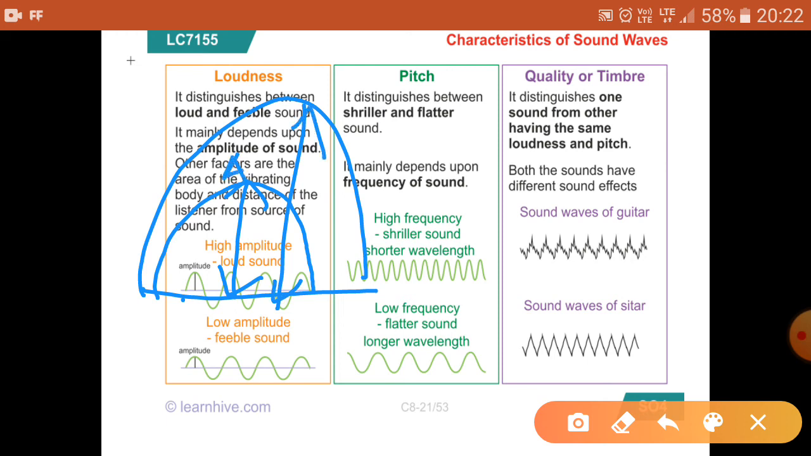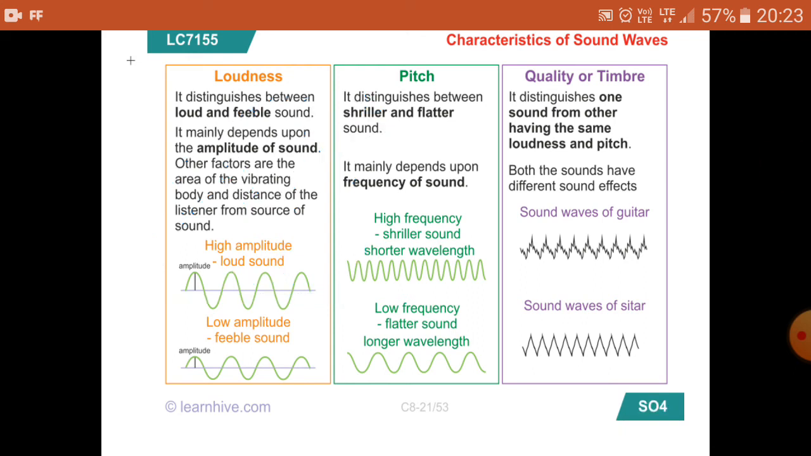This is case A, this is case B. In case B there is more amplitude. Higher the amplitude, higher will be the loudness, or they are directly proportional to each other. The next quality is pitch. It distinguishes between a flatter or a shriller sound. It mainly depends upon the frequency. High frequency means shrill sound. Low frequency means flat sound.